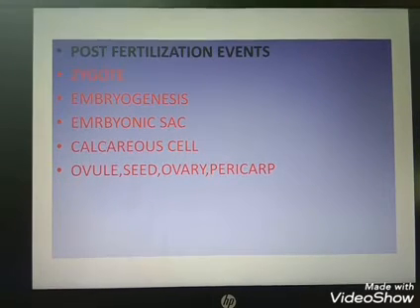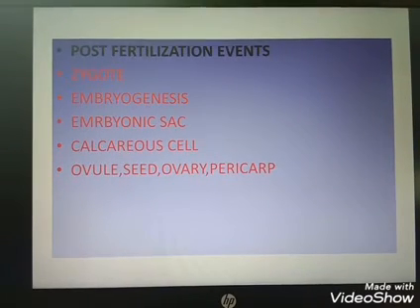Oviparous animals incubate the eggs, and after development the young ones hatch out. Incubation means giving temperature. The incubation period is different for different types of eggs. In chicks, we know 21 days is the incubation period. That time is required for the conversion of the zygote into embryo, and the embryo into the young one. Clear? So zygote is the connecting link between one generation and the next one.